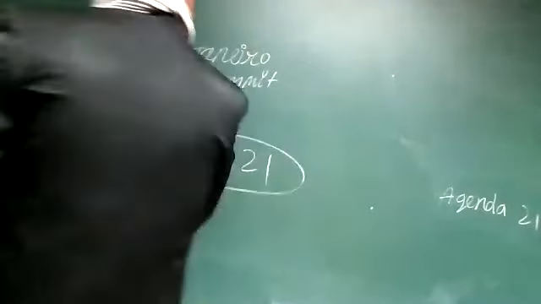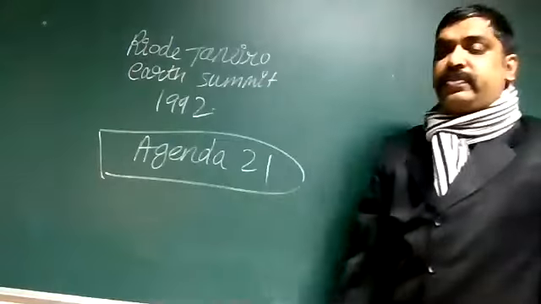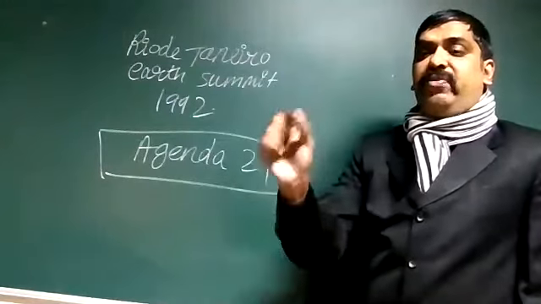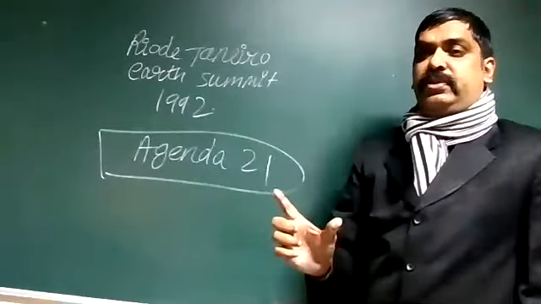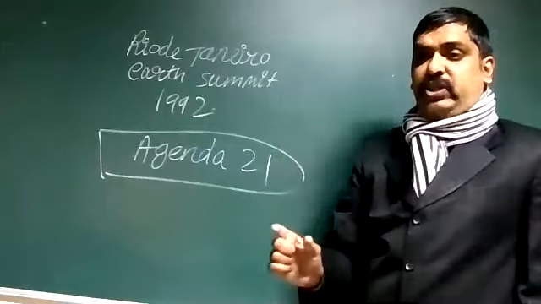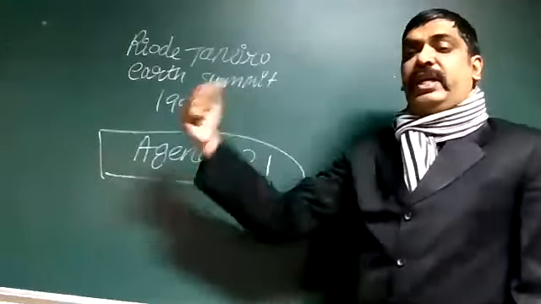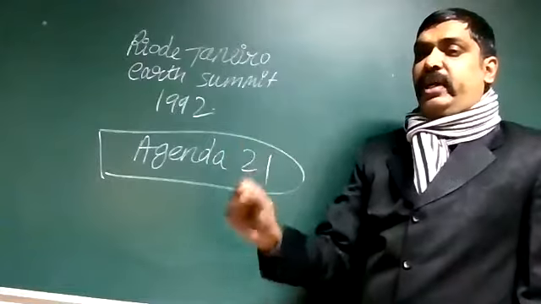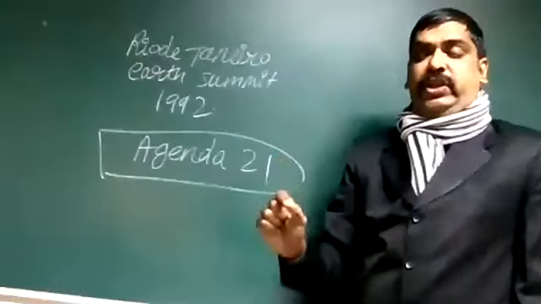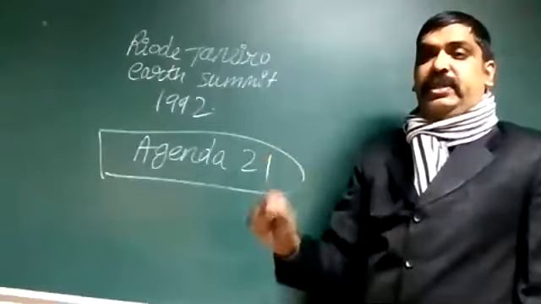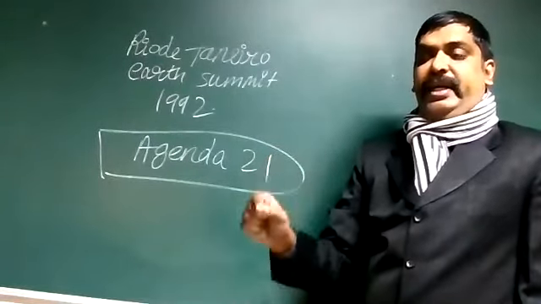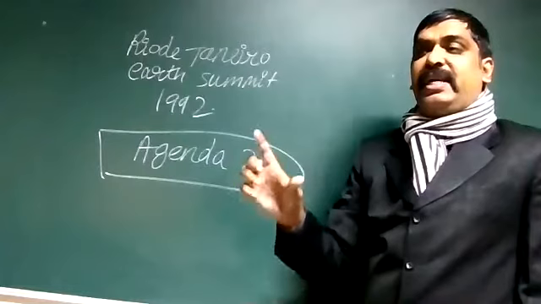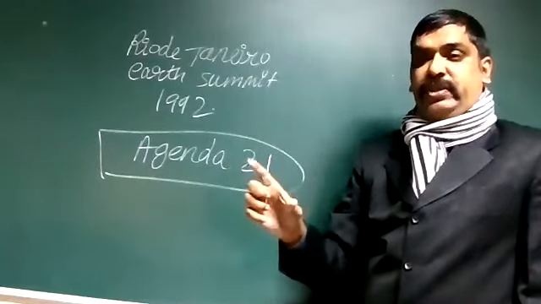Now, what is Agenda 21? A 21 points draft for environmental protection. So if a 3-mark question occurs, what was the Rio de Janeiro Earth Summit? First of all, you have to write down that for environmental protection, 100 heads met in Rio de Janeiro in 1992 for the purpose of balancing environmental protection.